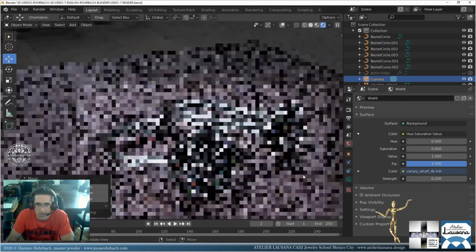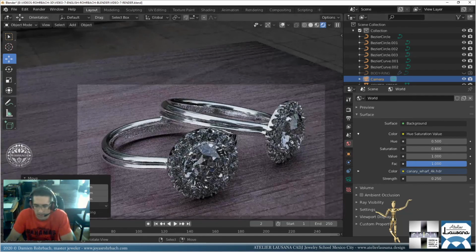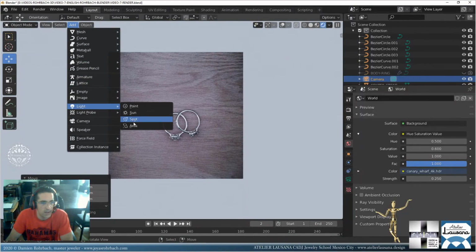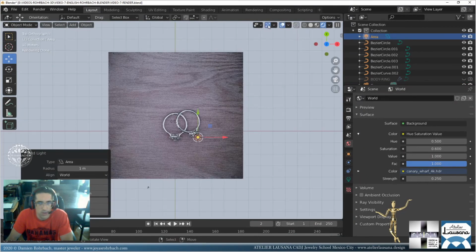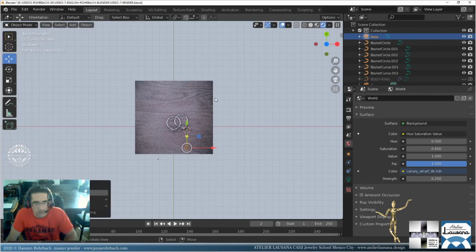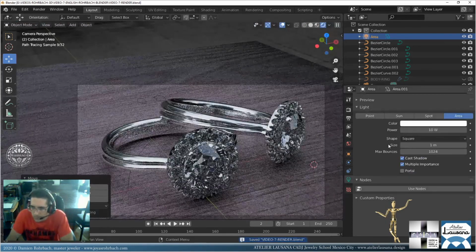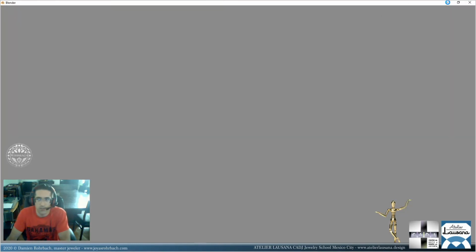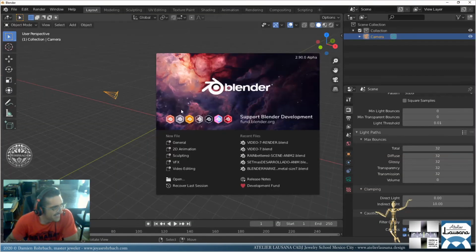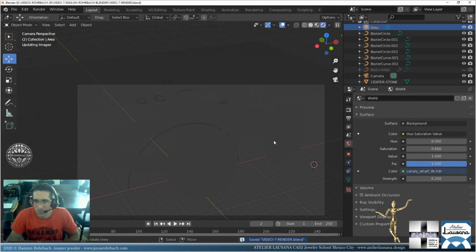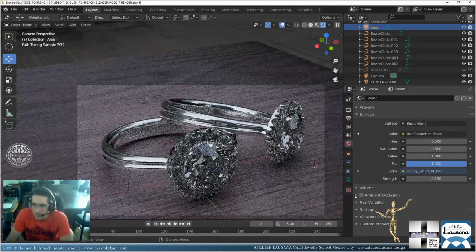Let's bring this guy down again, but let's add an area light. So let's bring it here. Okay, let's put it right here. Let's put it there. Okay, we have the light, but we need to turn it on. Nodes. Oh, it closed. Too bad. Second time today. It doesn't matter because I just saved that. Okay, let's go back to my area light. So like nothing happened. Okay, turning it on.